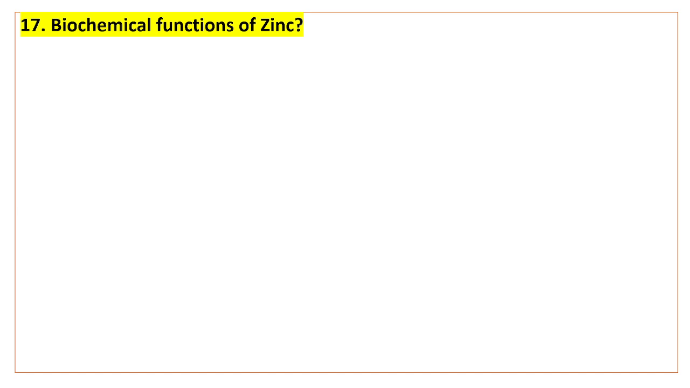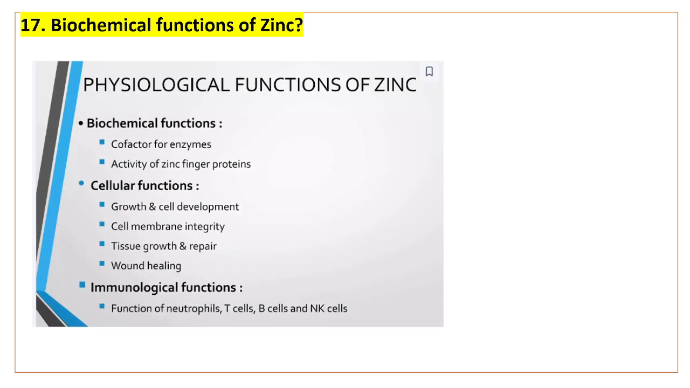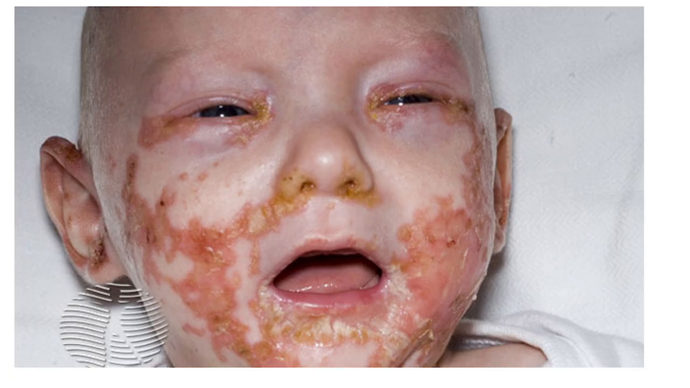Biochemical functions of zinc. One is that it is a cofactor for many enzymes. It is also needed for the formation and activity of zinc finger proteins. So in the exam you need to mention the functions of zinc. Other functions are cellular function, growth and cell development, cell membrane integrity, tissue growth, wound healing, and also for the function of neutrophils, T cells, B cells and NK cells. One clinical condition due to zinc deficiency is known as acrodermatitis enteropathica.